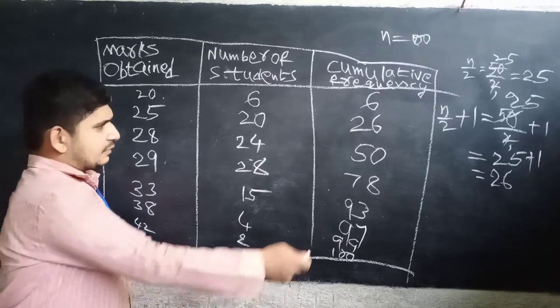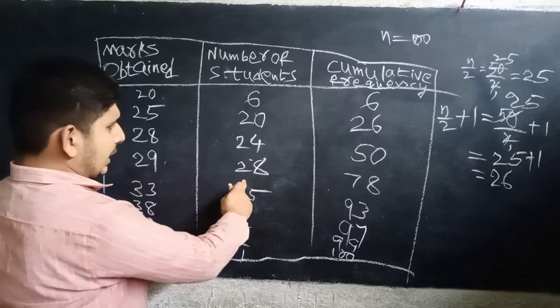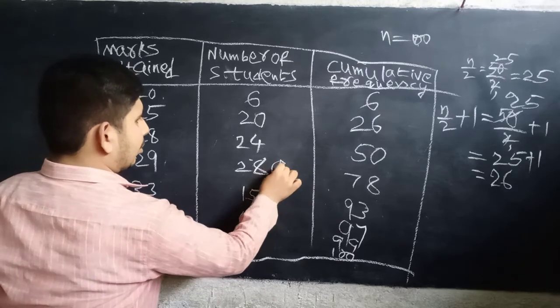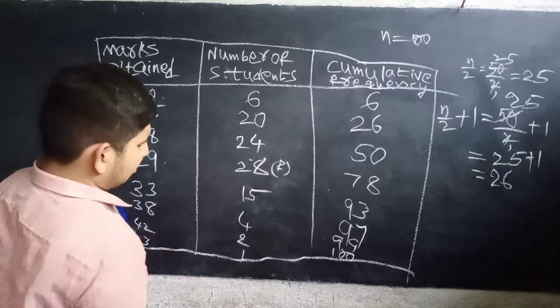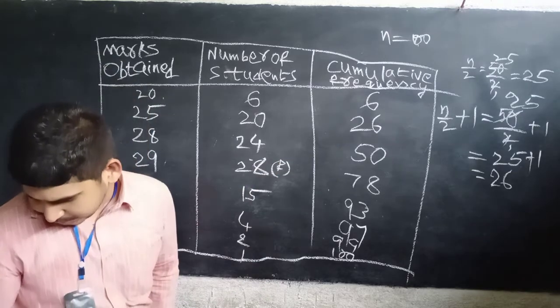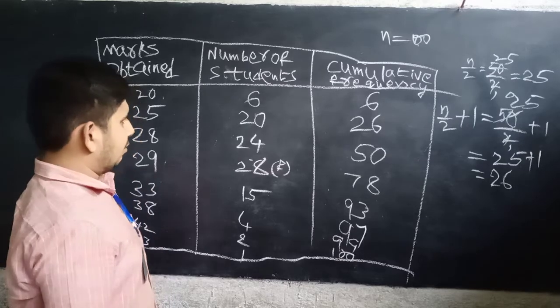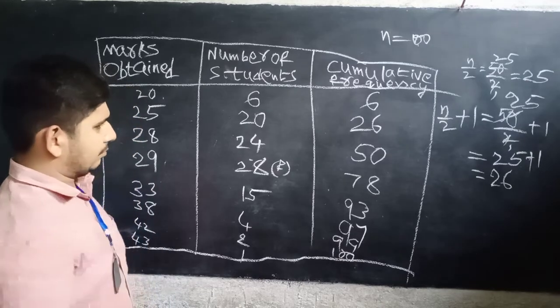Okay, 50th observation is 28. Okay? This is the frequency. Now, 26. 51st observation is 29.